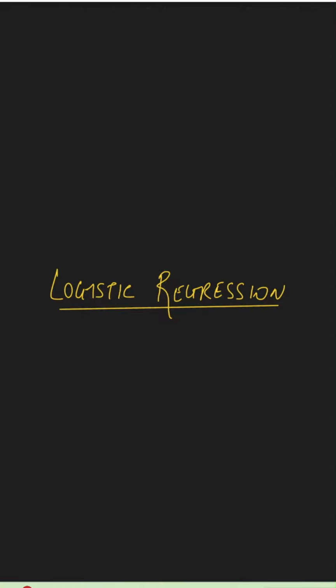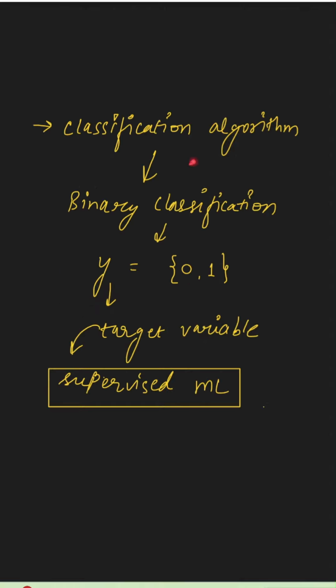Let us start talking about logistic regression. Logistic regression comes in the category of classification algorithms, and that too binary classification. Although in the scikit-learn implementation, we can also implement multi-class classification using logistic regression, it is mainly used for binary classification. Binary classification means for y, which is the target value, there could only be two classes, 0 or 1.